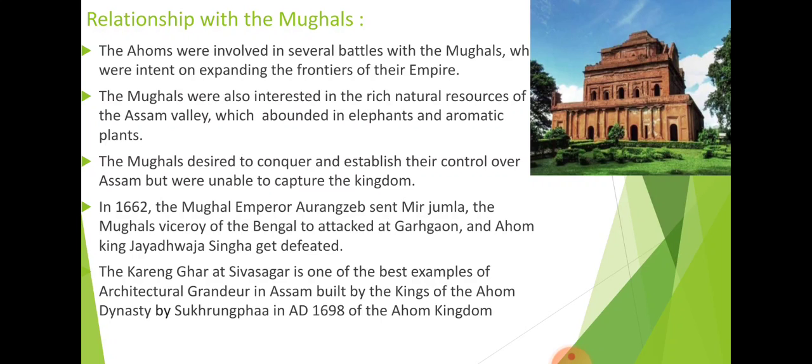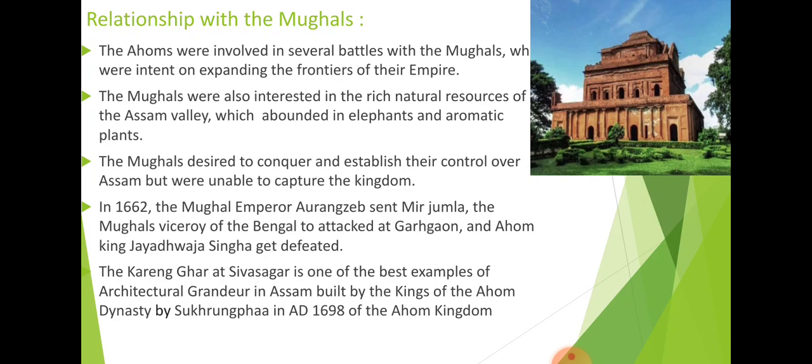Likewise here also, several Mughals wanted to capture the Ahom kingdom, so they sent their military campaigns there to win over the Ahom kingdom. There were several battles with the Mughal empire for the purpose of expanding the frontier.